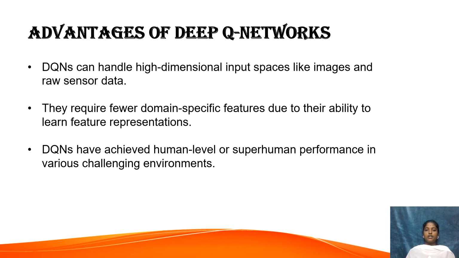Advantages of deep Q networks. Deep Q networks have several advantages. They can handle high dimensional inputs such as images or sensor data without needing manual feature extraction. They also generalize well across different environments and can achieve human level or even superhuman performance in certain tasks. This ability to learn directly from raw data makes DQNs extremely powerful for real-world AI applications.